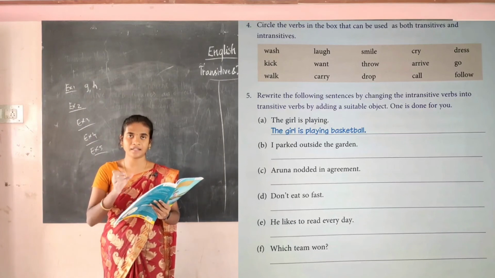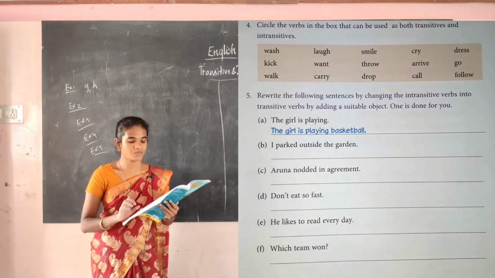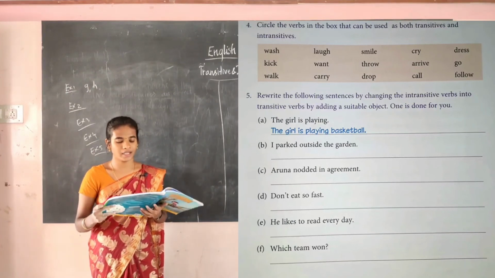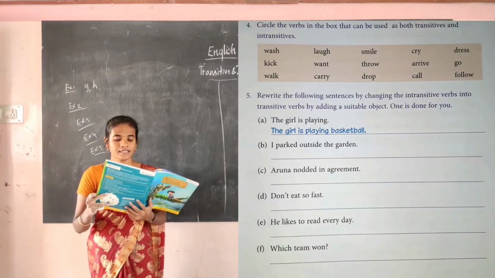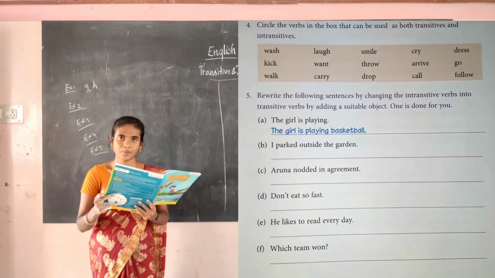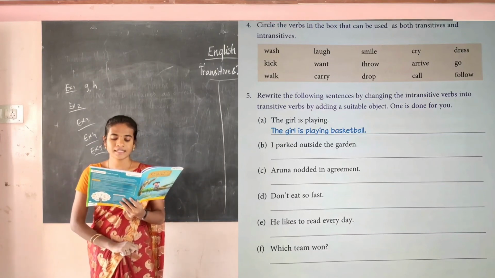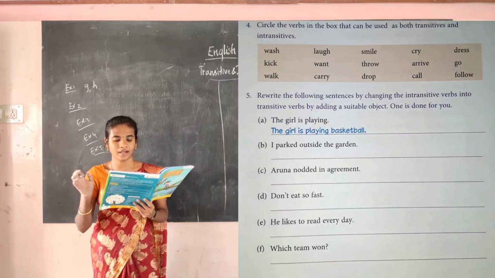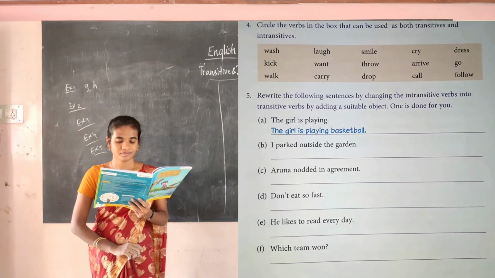The transitive verb requires an object, and the object should come after the verb. See one example that has been given for you. The girl is playing. Here you can add any object after the verb. The girl is playing basketball. You can write football, anything, but here they have given basketball.